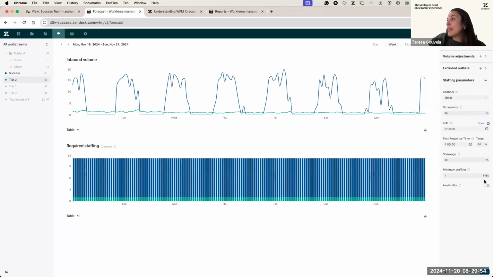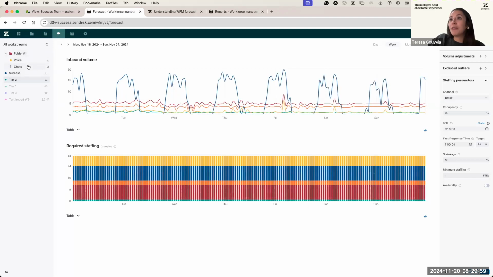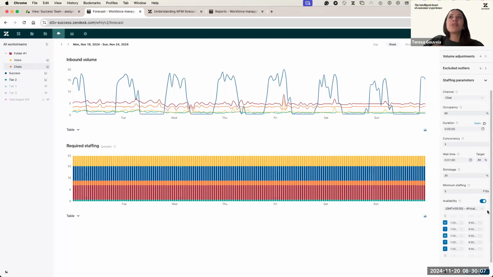I really like to use this because I think it's perfect specifically for live channels. We don't have any right now in this email account, but let me just add one. Let's say that the opening times of my chats or my phone lines is from 1 to 9. I can select here per day specific opening times. Let's say that on Saturday, I open only 4 hours. So I can set up this.